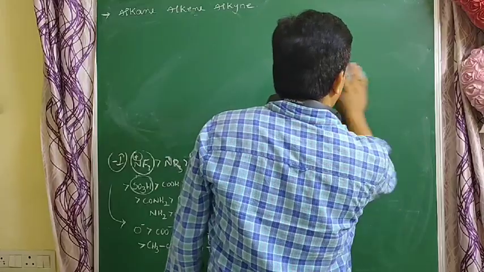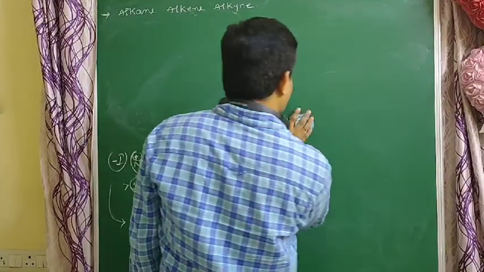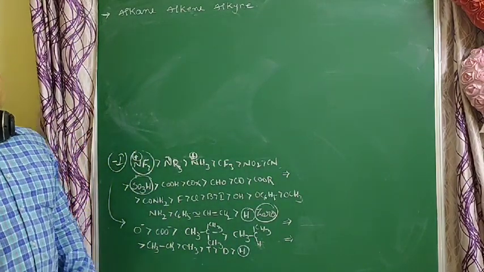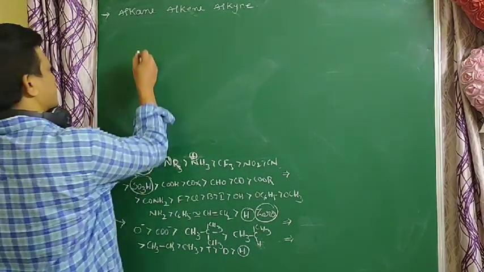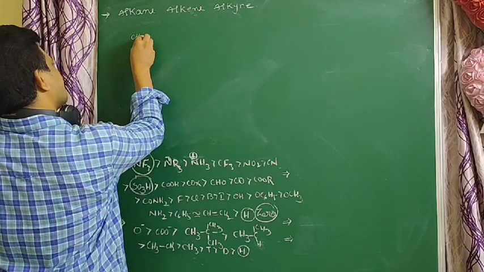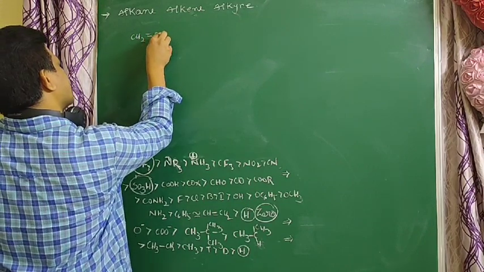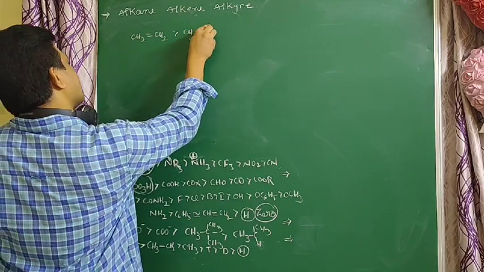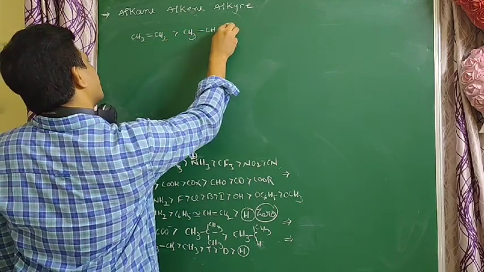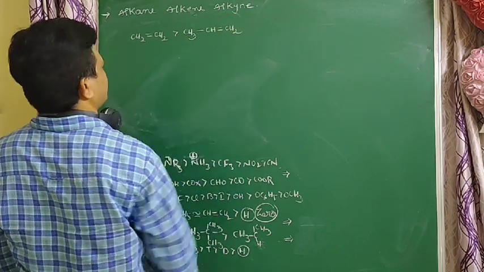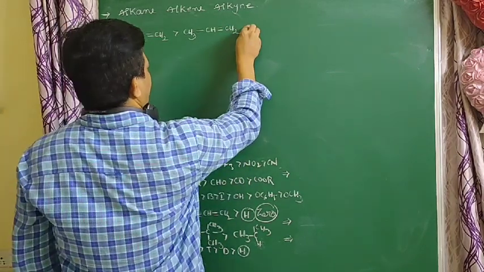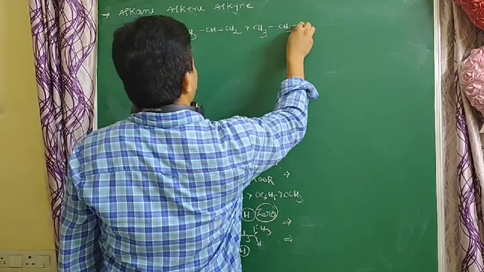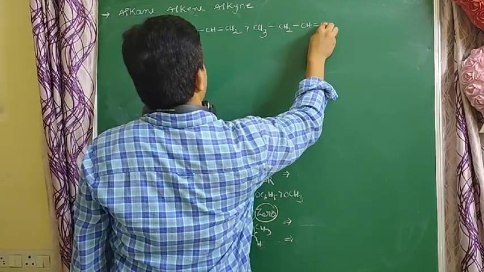When comparing alkenes and alkanes, which is more acidic? Alkenes are more acidic. For example, CH2 double bond CH, CH3 is more acidic than CH3, CH2, CH2, CH3.